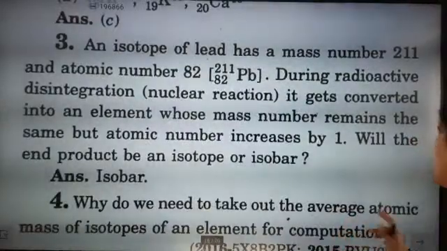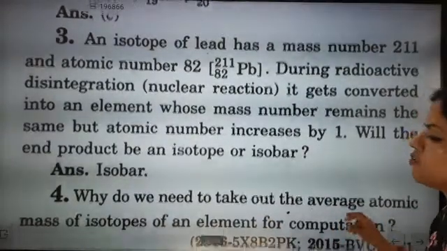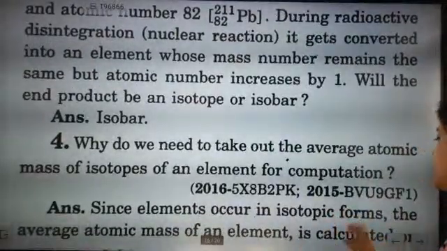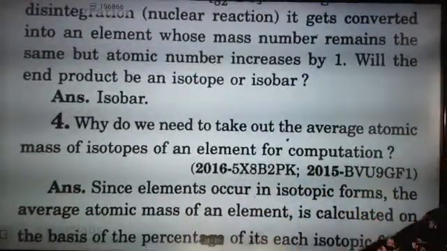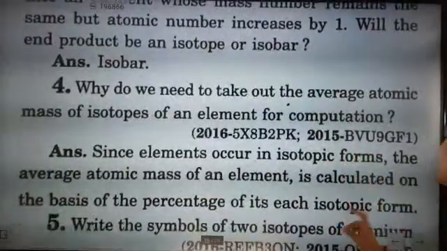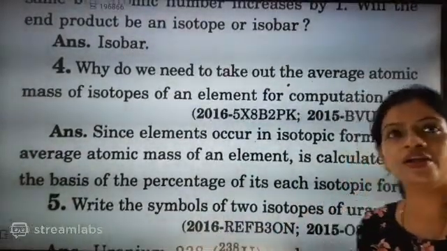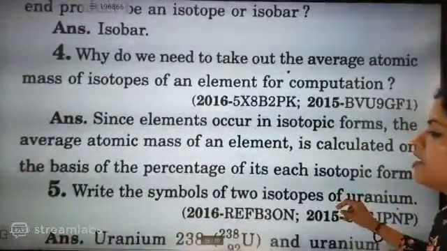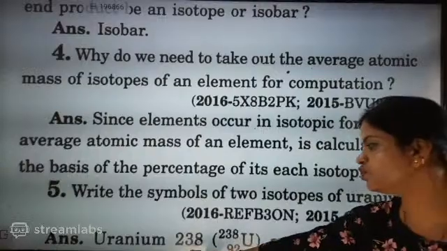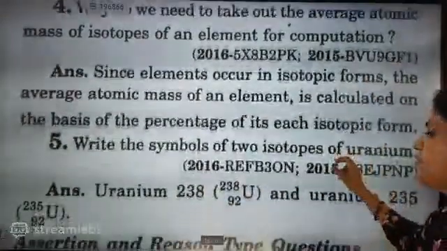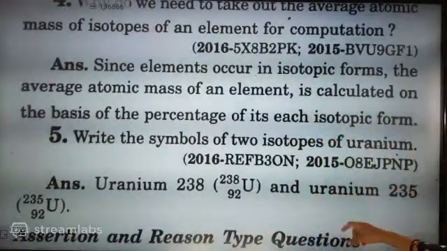Why do we need to take the average atomic mass of the isotopes of an element? Because elements occur in isotopic form, the average atomic mass of an element is calculated on the basis of the percentage of each isotope's form. I am going to give this PDF to you, as I am running short of time. Now, name the two isotopes of uranium: one is U-238 and the other is U-235.